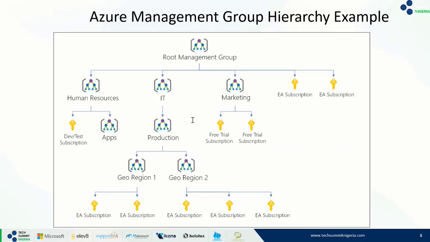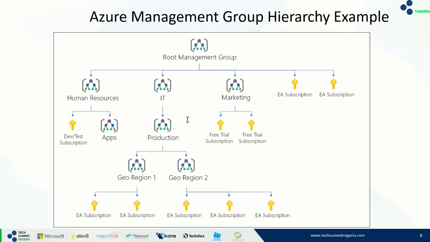The root management group allows global policy as well as Azure role assignment to be applied at the directory level. With it, we can build a flexible structure of management groups and subscriptions to organize our resources into a hierarchy for unified policy and access management.